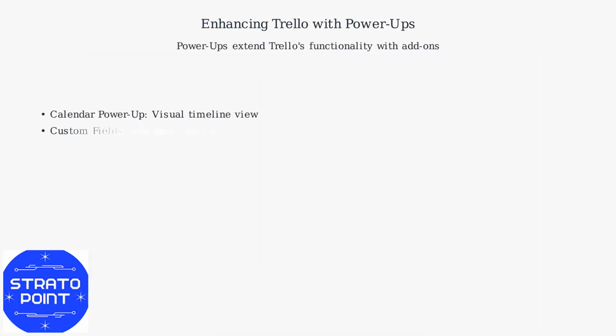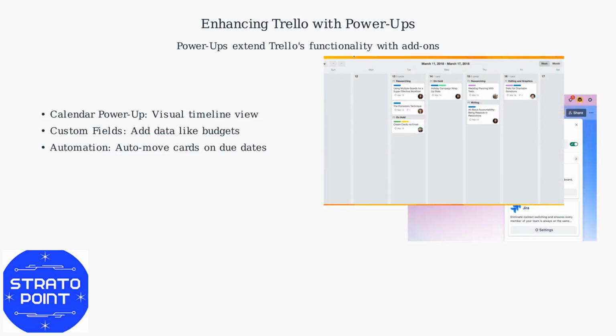Power-ups are add-ons that extend Trello's functionality. Useful power-ups for beginners include the calendar power-up for a visual timeline, custom fields for adding data like budgets, and automation for automatically moving cards when due dates pass.